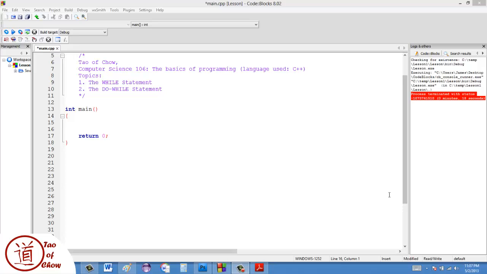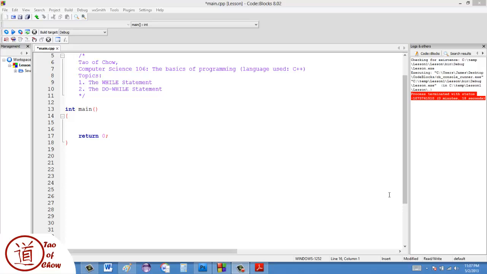Looping, or what's called iteration, is just getting something to repeat a set of instructions over and over again. And all code is made up of just sets of looping and branching. So today I'm going to be covering two of the concepts, the while statement and the do while statement. Both of these have to do with looping, and they allow us to get code to repeat instructions over and over again.